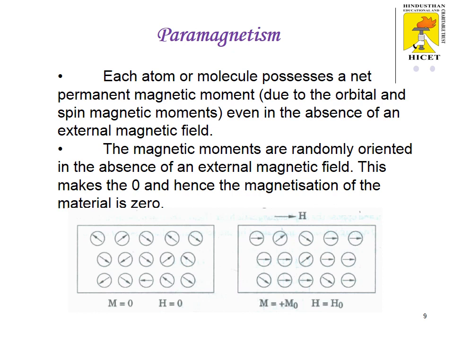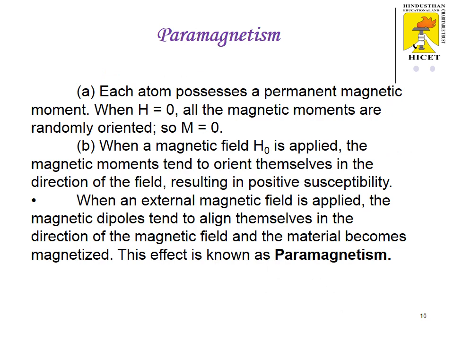However, when it is placed in an external magnetic field, the magnetic dipole moments tend to align themselves nearly parallel to the direction of the applied magnetic field, so that the material will be magnetized to a certain extent. This is called paramagnetism. Each atom possesses a permanent magnetic moment. When H is equal to 0, all the magnetic moments are randomly oriented so that the magnetization is 0. When a magnetic field H naught is applied, the magnetic moments tend to orient themselves in the direction of the field,